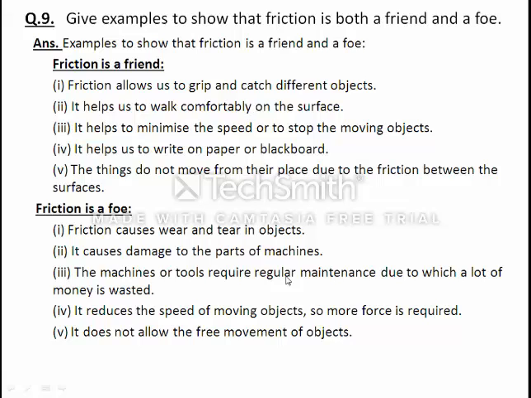This question is very important from the exam point of view. Many times for class 8, in annual and in half yearly also, this question is asked for 3 marks and 5 marks. So it is a very important question. And one more question: friction is a necessary evil. We have seen that friction is both a friend for us and a foe also, but friction is required. It is a necessary evil.